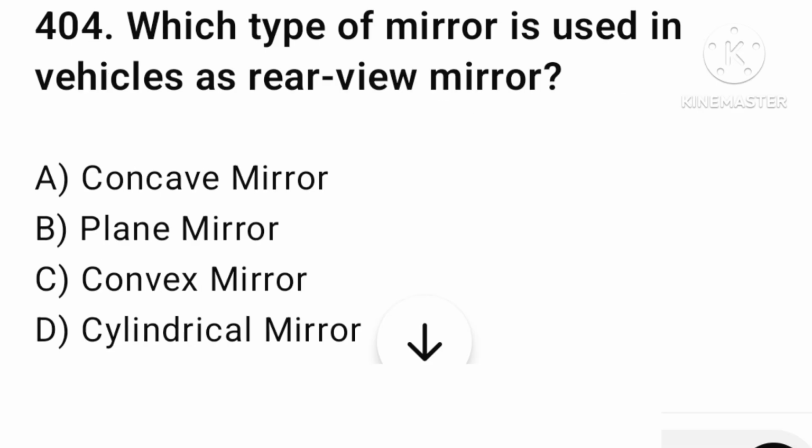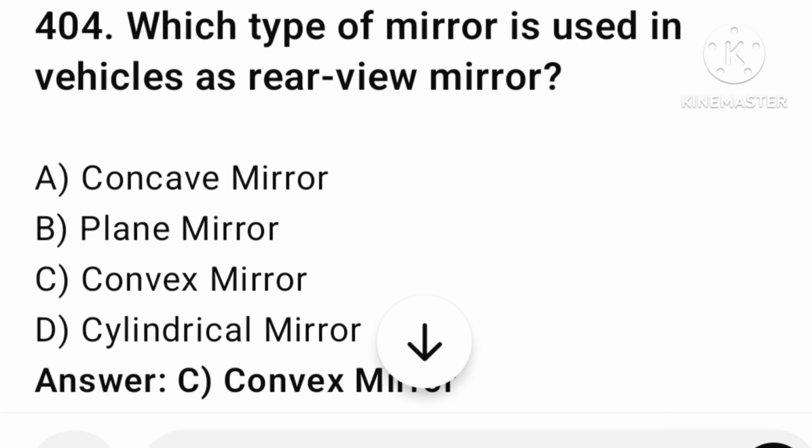Which type of mirror is used in a vehicle as a rear view mirror? A concave mirror, plane mirror, convex mirror, or cylindrical mirror? The answer is option number C, convex mirror.